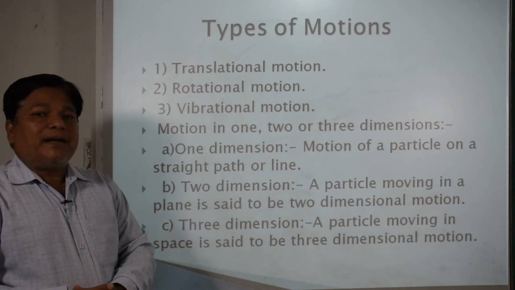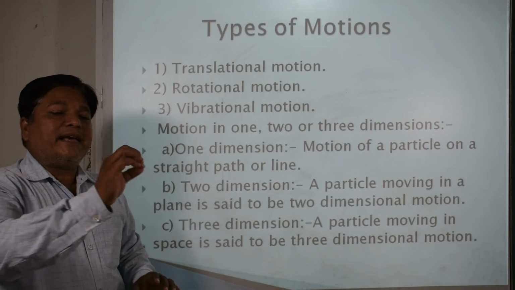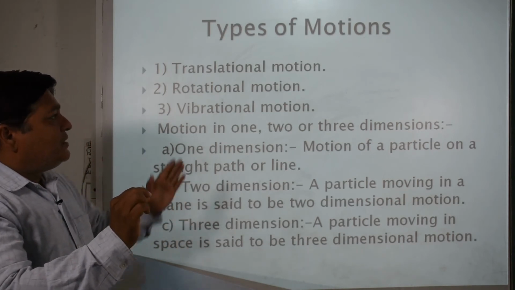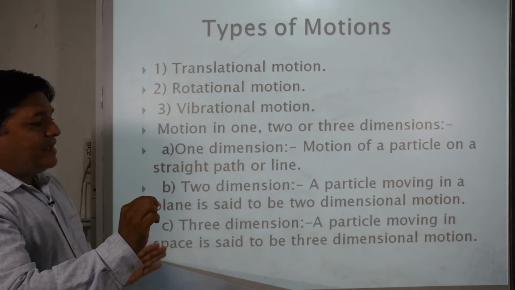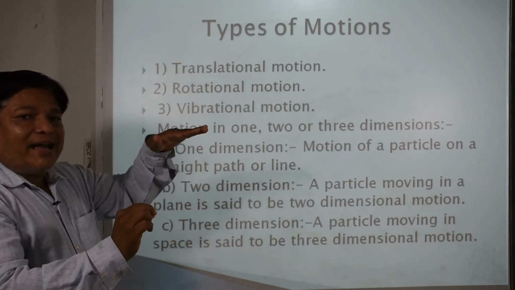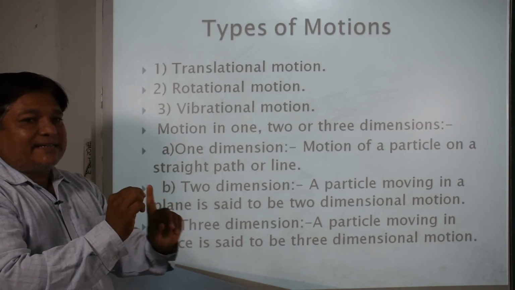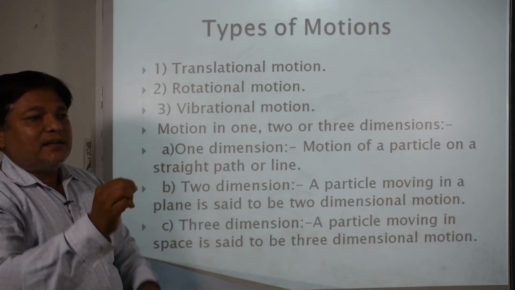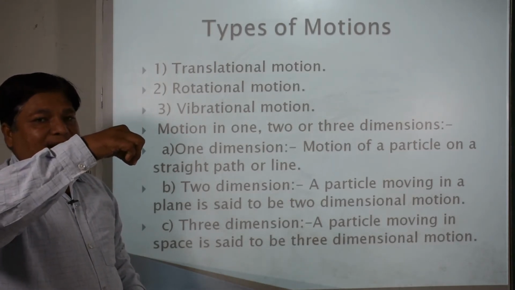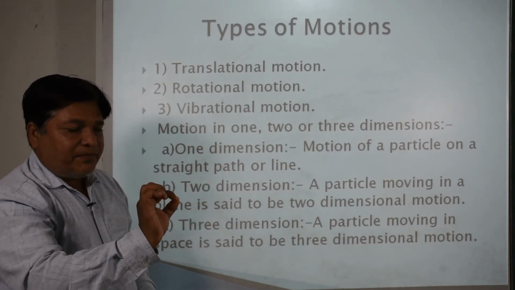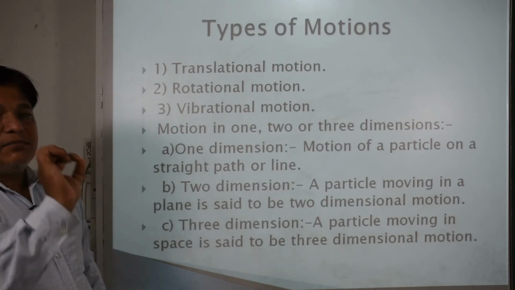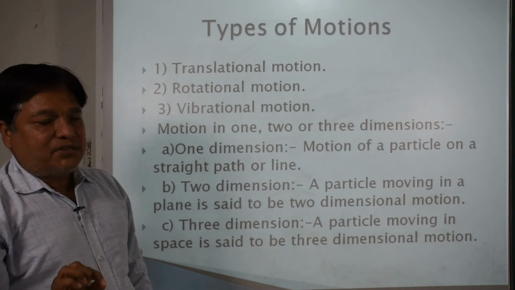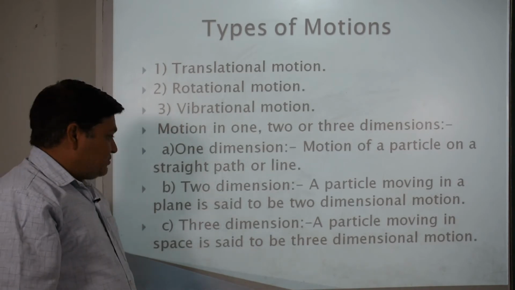Three-dimensional motion: a particle is moving in space, meaning a point is hanging here in air. So, in this particular air, if we measure the distance like this from here, the y axis, then from here the x axis, and from the board if we measure its distance, the z axis. So, three dimensions, three axes are there for this particular point. A particle whose motion is in space is said to be in three-dimensional motion. So, these are the types of motions.